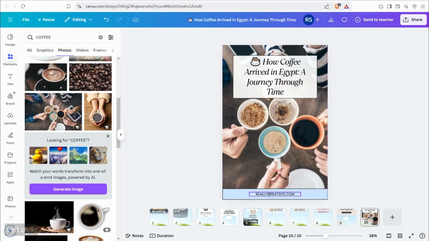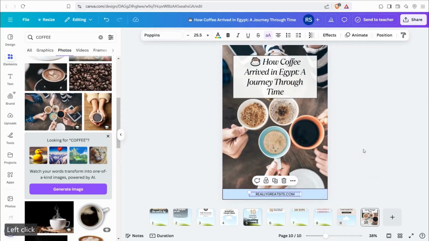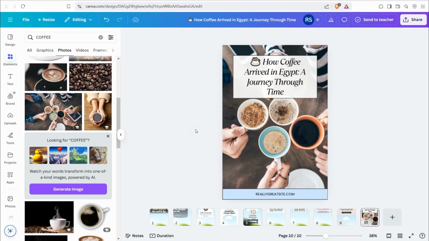And here you can insert your URL or your main website or your YouTube channel and so on, or you can just delete it. So that way you can create a unique Pinterest pin simply and in just a few clicks.